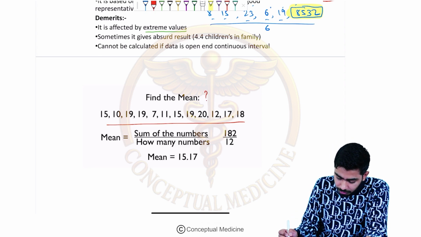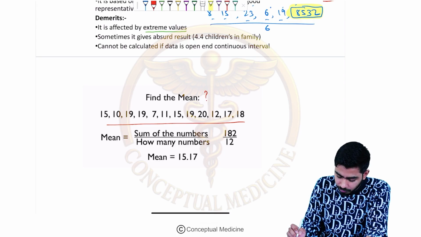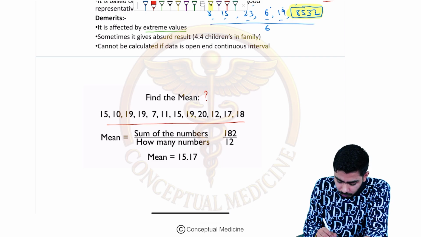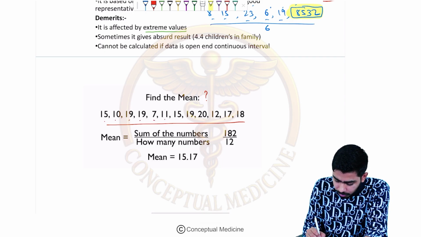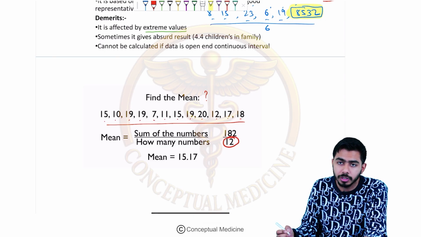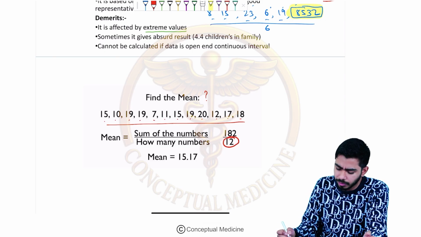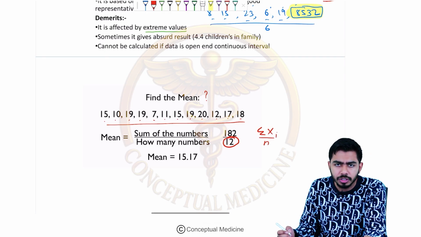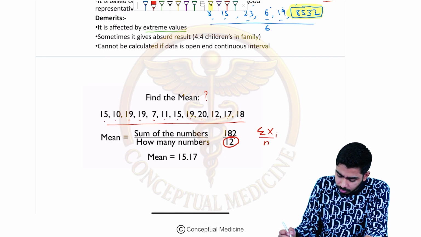But over here, what you will find is that first of all, just count how many variables are given in front of you. So it is 1, 2, 3, 4, 5, 6, 7, 8, 9, 10, 11, 12 variables given. That's why they put a 12 in the denominator, right? What was the formula? Sigma x divided by n, right? Sigma x is divided by n over here. So that is the thing.